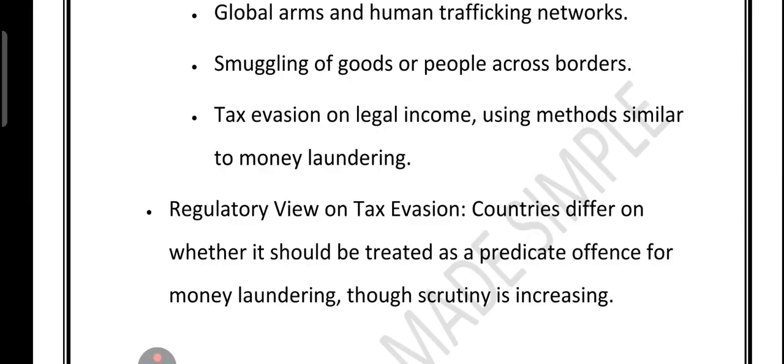So what we have just discussed, let me summarize. Terrorism financing often relies on big criminal profit. A small, suspicious remittance can hide funding for an attack. Banks need strong monitoring, due diligence and intelligence sharing. Major sources include drugs, organized crime, trafficking, smuggling, tax evasion. Reputation damage can be as bad as legal penalty.